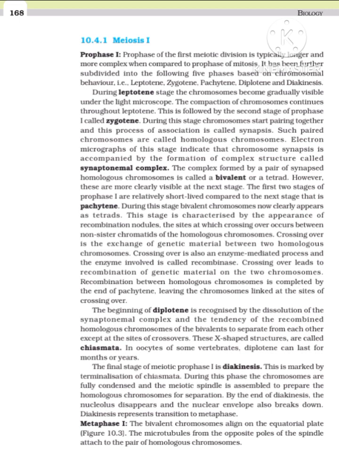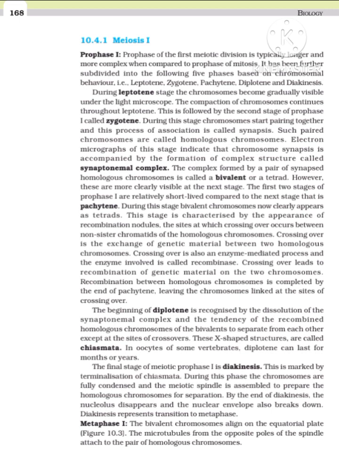Electron micrographs of this stage indicate that chromosome synapsis is accompanied by the formation of complex structure called synaptonemal complex. The complex formed by a pair of synapsed homologous chromosomes is called a bivalent or a tetrad. However, these are more clearly visible at the next stage. The first two stages of prophase I are relatively short-lived compared to the next stage, that is pachytene. During this stage, the four chromatids of each bivalent become distinct and clearly appear as tetrads.